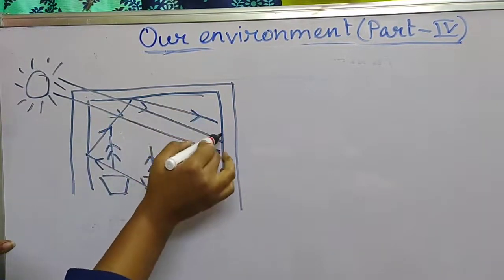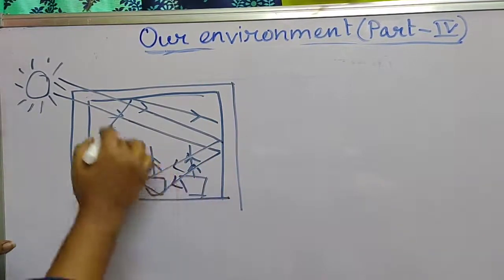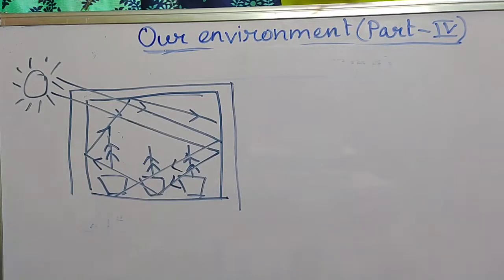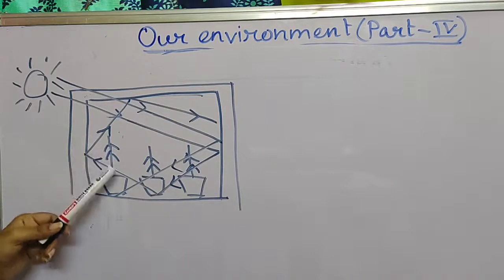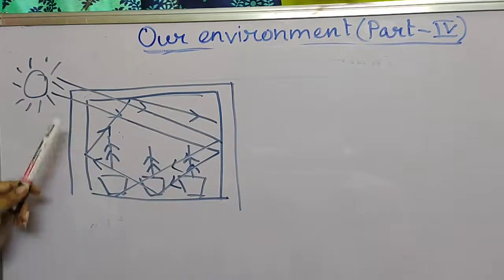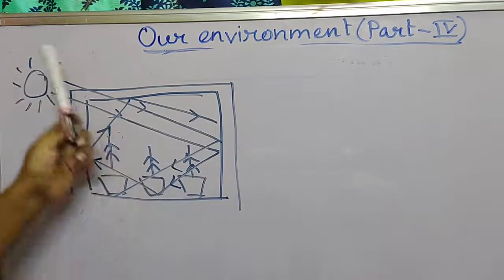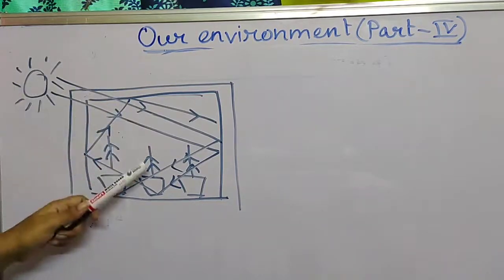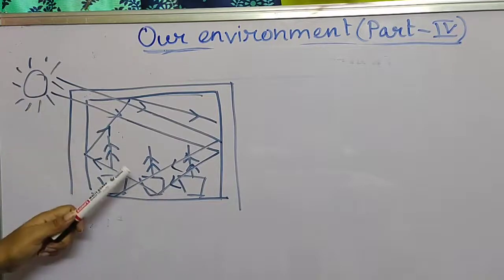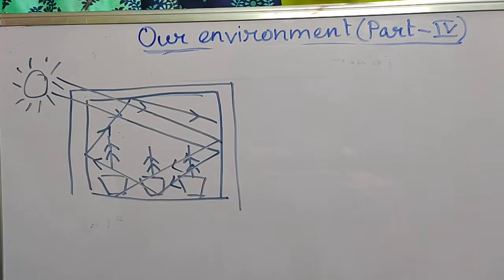Because of this multiple reflection, the solar heat gets trapped inside the glass house. The sunlight can enter the glass house but it cannot go outside, and that's why the heat coming from the sun gets trapped, enclosed inside the glass house.